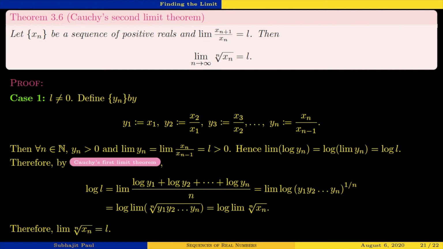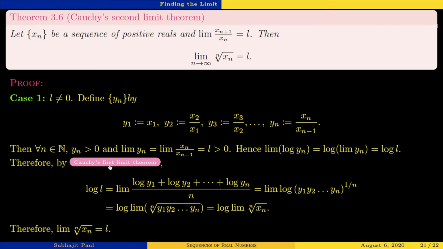If you have not seen this limit so far, we can see the proof in later stages as well. So the limit of log yn is log of the limit of yn, that is, log of L.